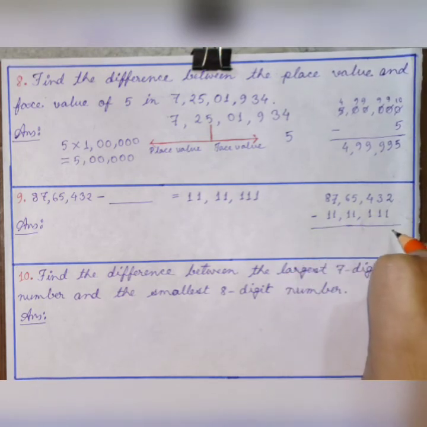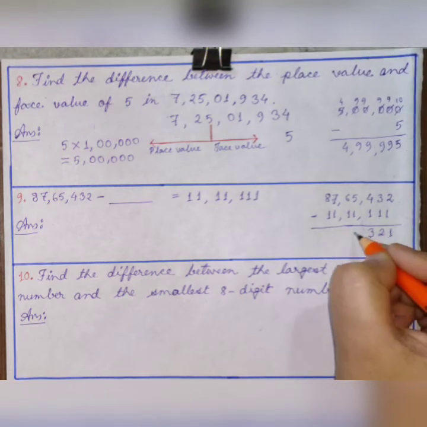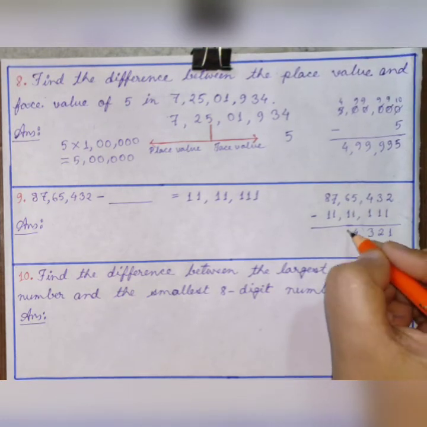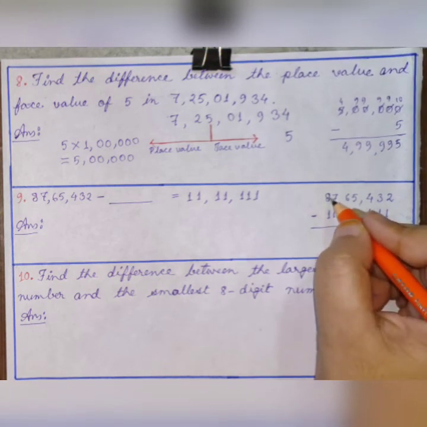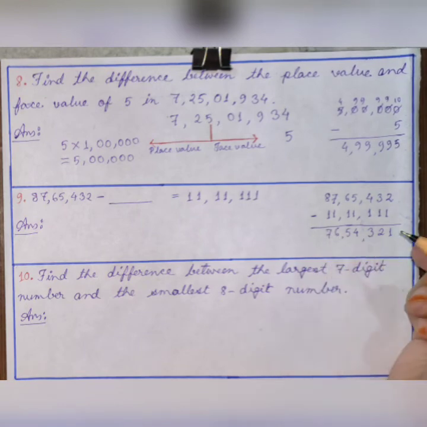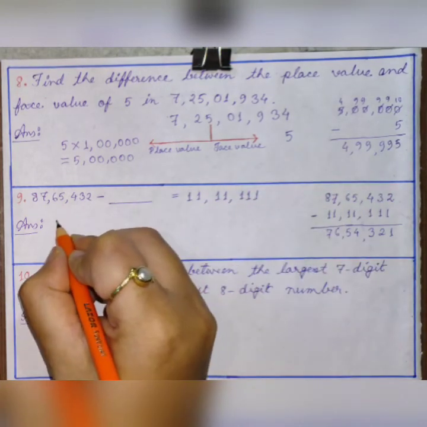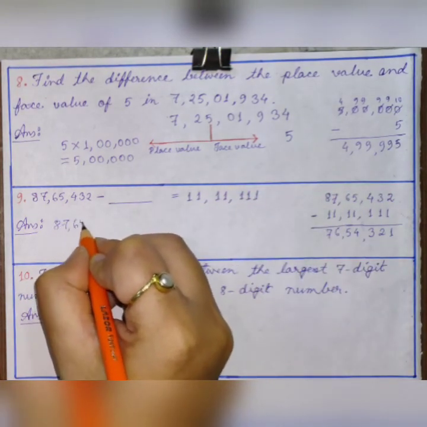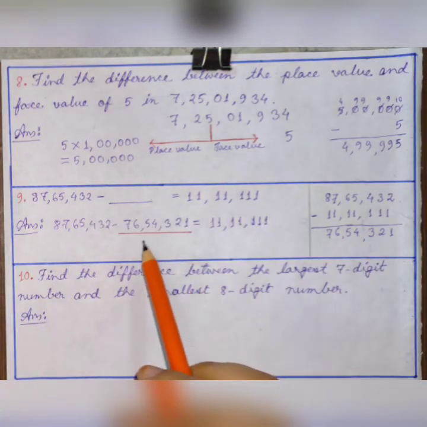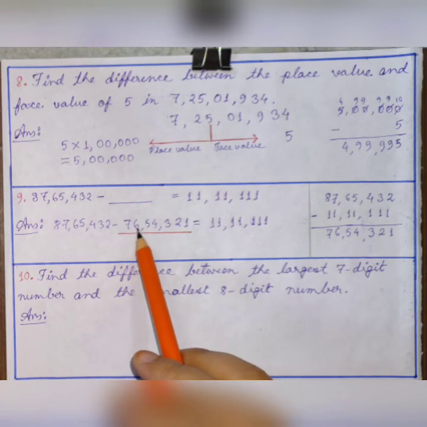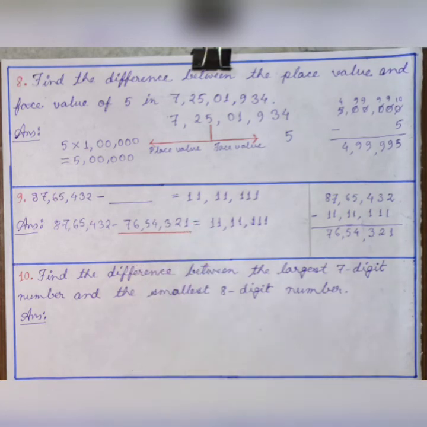And the answer will be: 2 minus 1, it will be 1, 3 minus 1, 2, 4 minus 1, 3, 5 minus 1, 4, 6 minus 1, 5, right? 7 minus 1, 6, and 8 minus 1, it will be 7. So in the blank, what you have to write is 76 lakh 54,321. Now moving to the last question, that is question number 10.